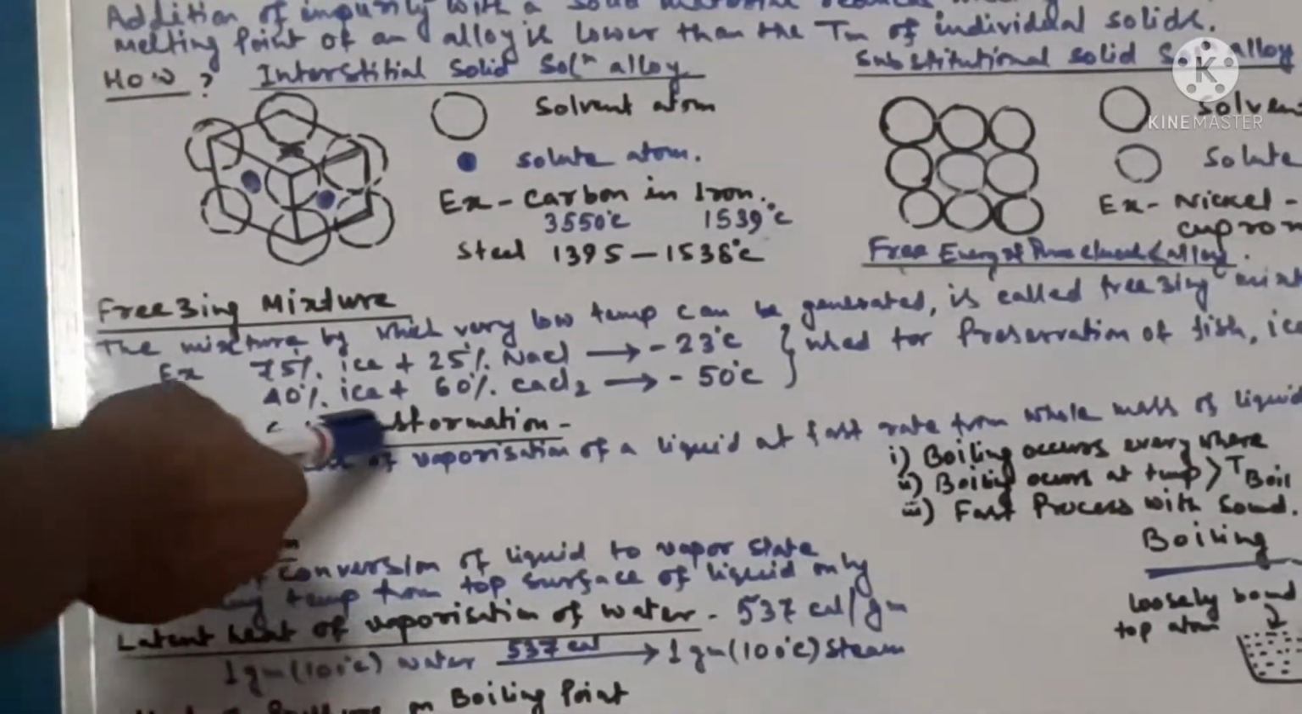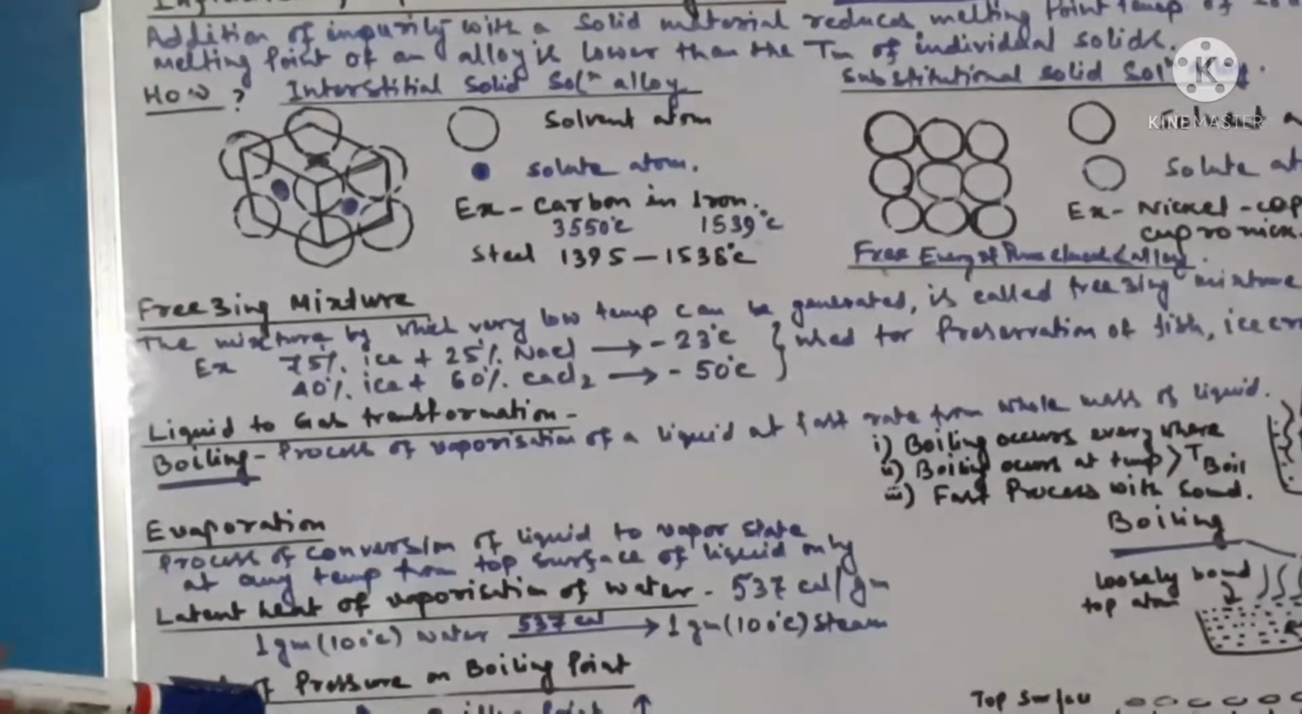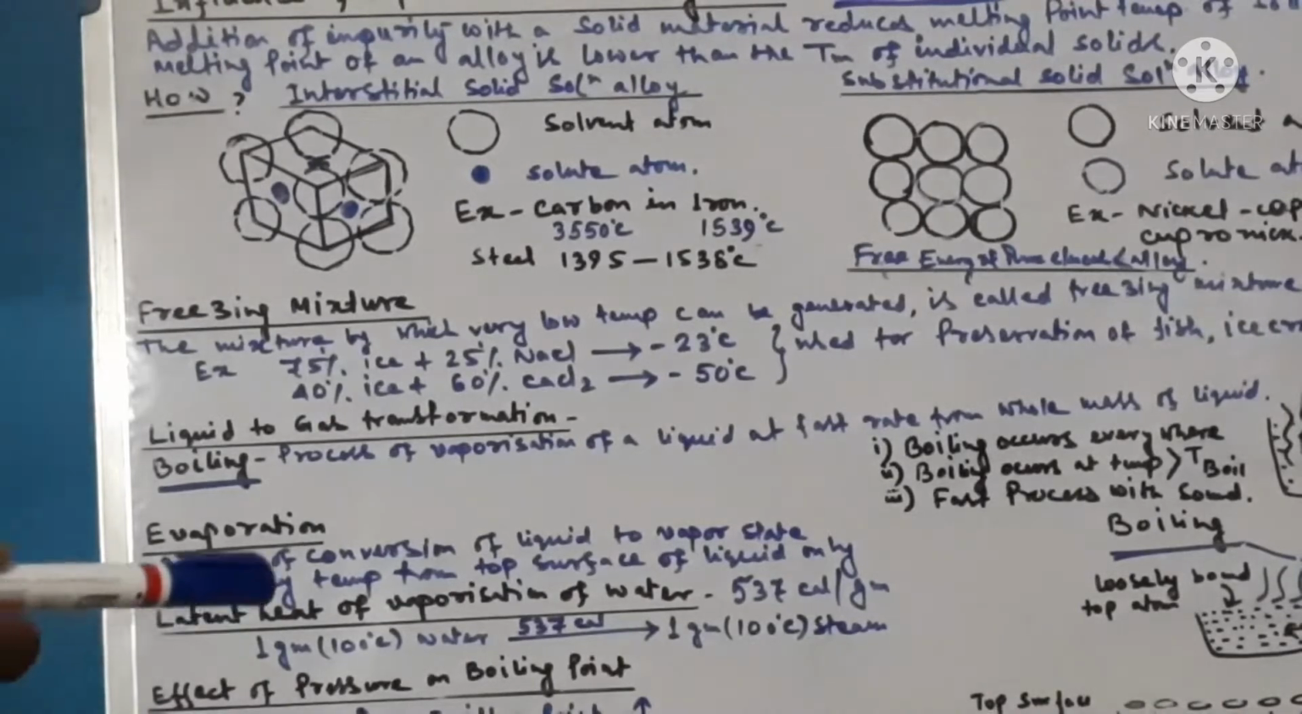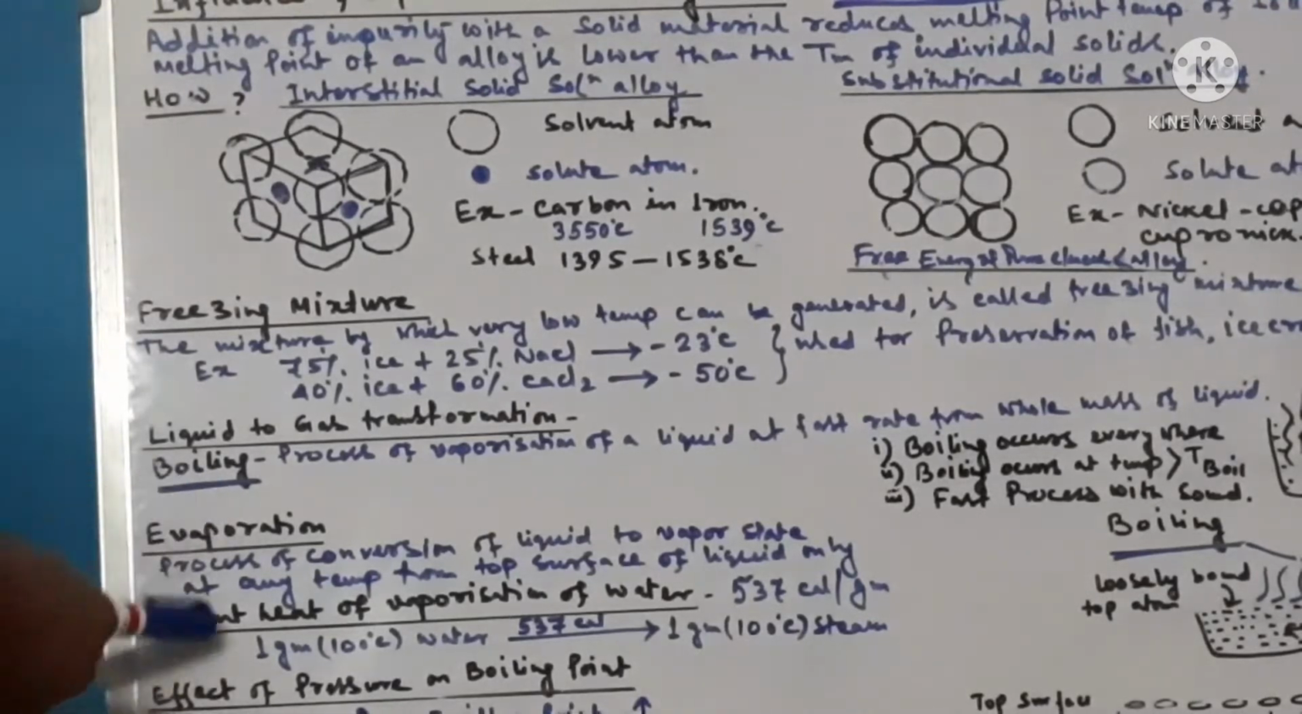Now we will start liquid to gas transformation. Actually there are two processes by which liquid gets converted to gaseous phase. Number one is boiling and number two is evaporation.